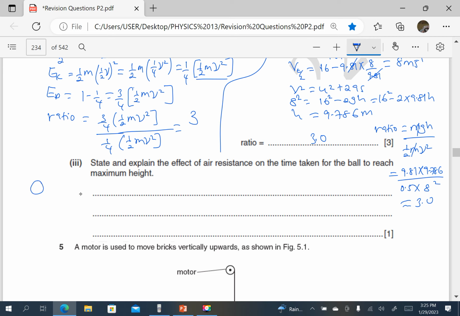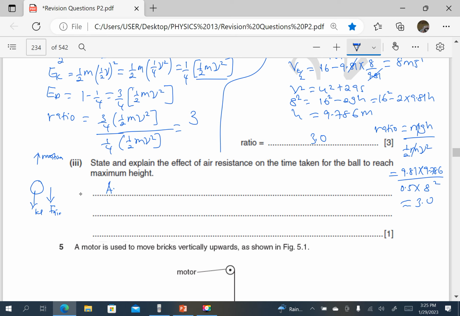So think of a ball moving upwards. This arrow is showing the direction of motion. The weight is acting downwards. If the weight is downwards and the ball is moving upwards, the force due to air resistance is also downwards. It means the resultant force increases downwards. That means the deceleration is greater, because the resultant force is downwards, which means a greater acceleration. But remember, it is moving in the opposite direction, so it is a negative acceleration. And the greater acceleration means the time is going to be smaller.